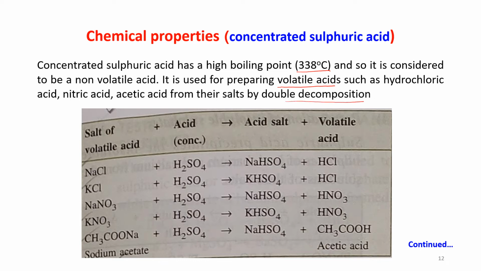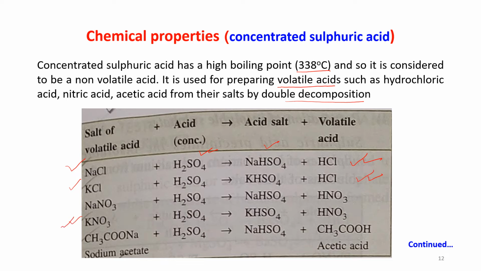Okay, see here, NaCl is a salt of HCl. HCl is a volatile acid. Okay, when this is reacting with concentrated H2SO4, which is a non-volatile acid, it is producing acid salt, that is NaHSO4, plus a volatile acid, that is HCl. KCl plus H2SO4, it is giving you the acid salt KHSO4 plus HCl, a volatile acid.